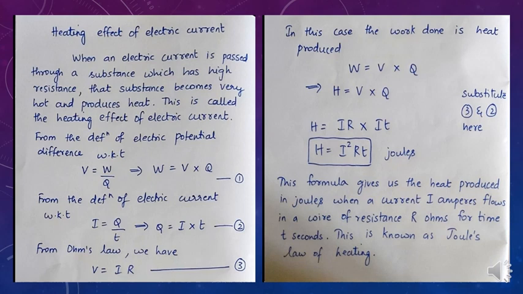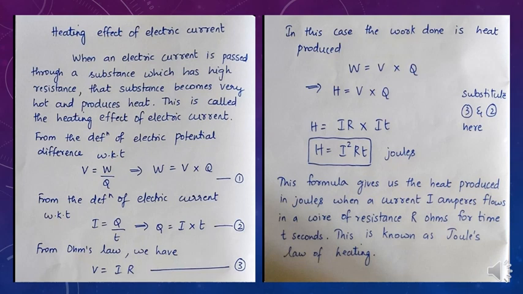When an electric current is passed through a high resistance wire, for example like nichrome wire, the resistance wire becomes very hot and produces heat. Because more the resistance, lesser will be the current supply, and the current which is supplied in that case is converted into heat. So this will be producing a lot of heat.